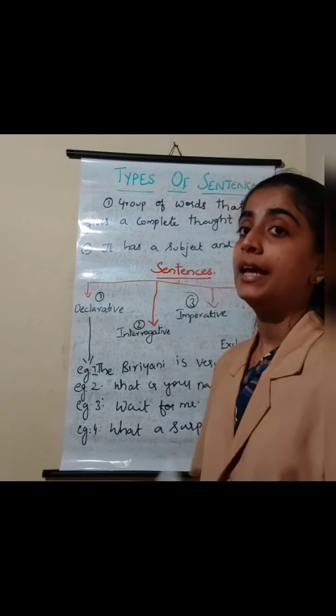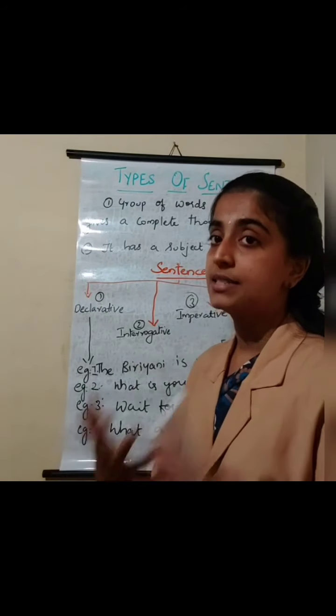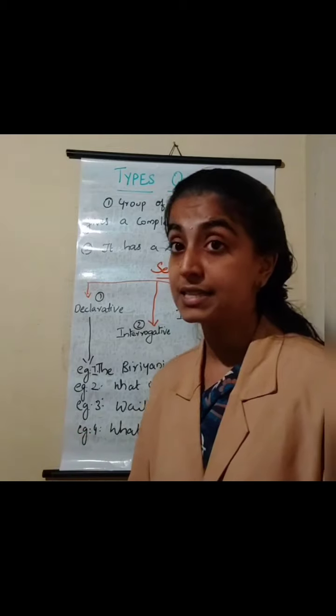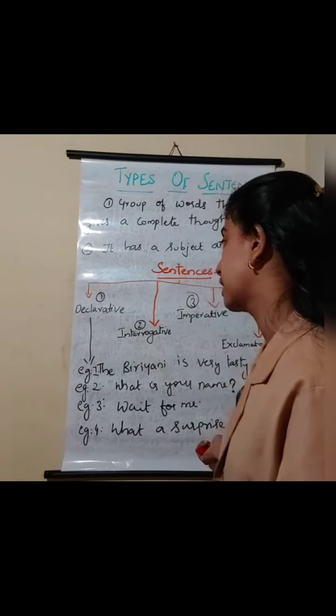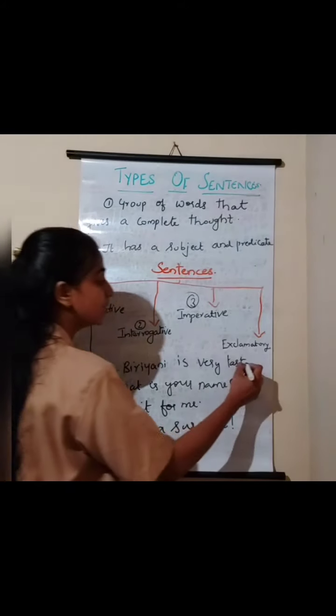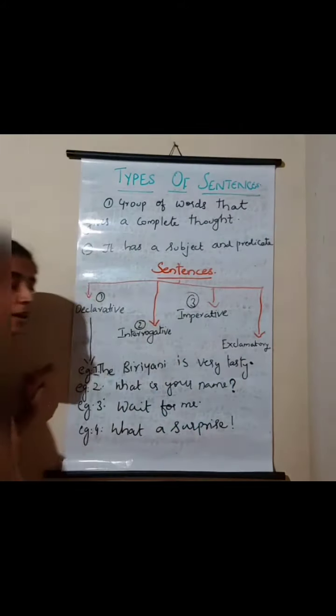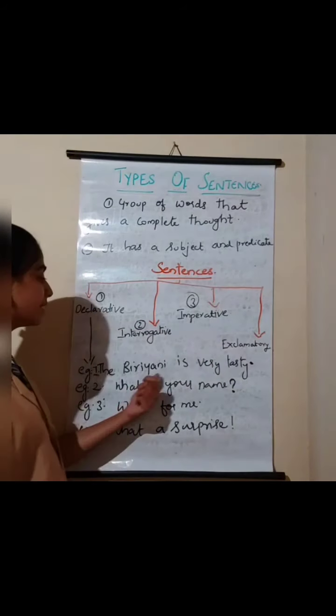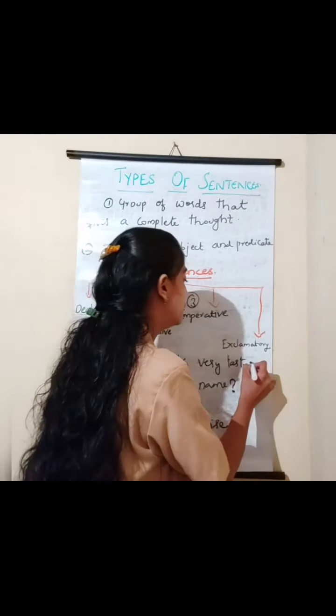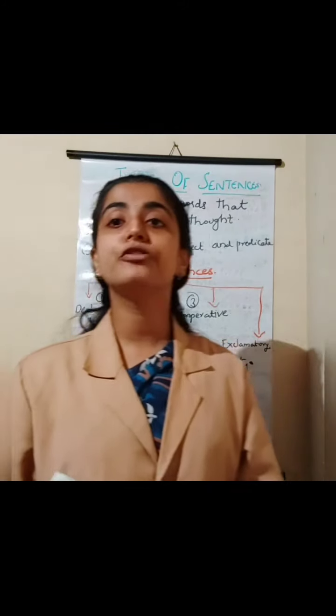Exclamatory means they are used to express the strong emotions or feelings of a person or a speaker, and it always ends with an exclamation mark. And children, the declarative sentence always ends with a full stop or a period. Period and full stop are the same.